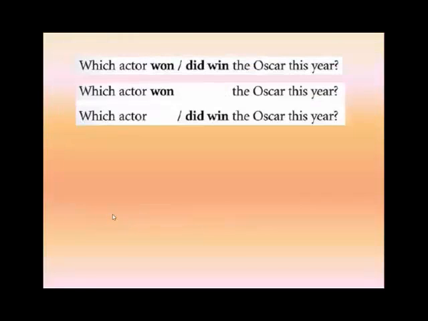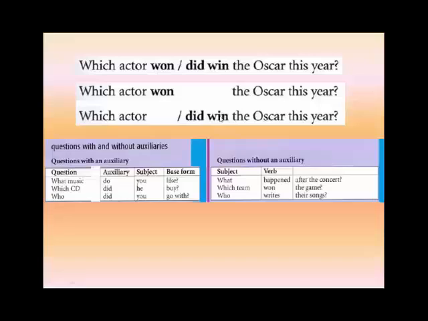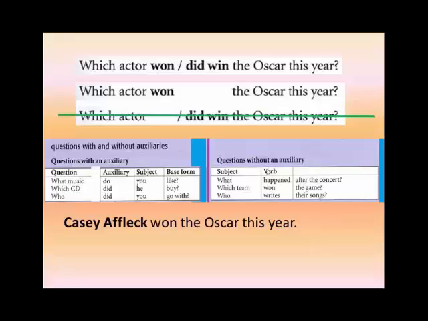Here we have the two options. Which actor won the Oscar this year? Which actor did win the Oscar this year? We know that the auxiliary and the verb cannot go together. Remember, the auxiliary and the verb cannot go together. And here there is no auxiliary. So our answer to the question, which actor won the Oscar this year, is Casey Affleck won the Oscar this year.